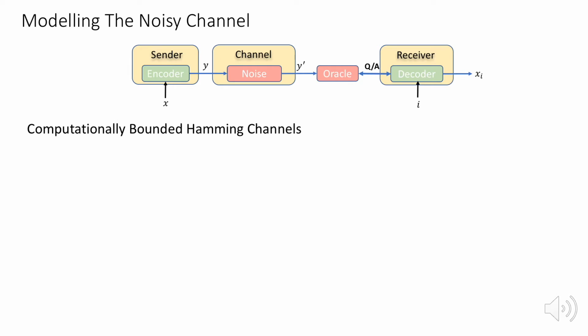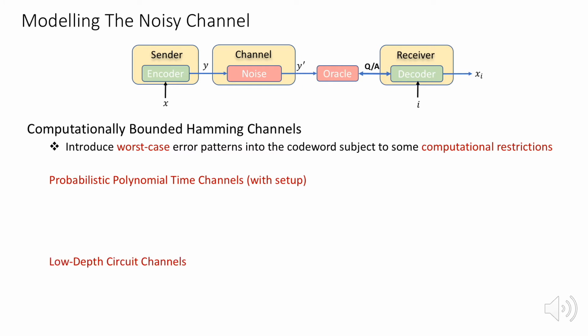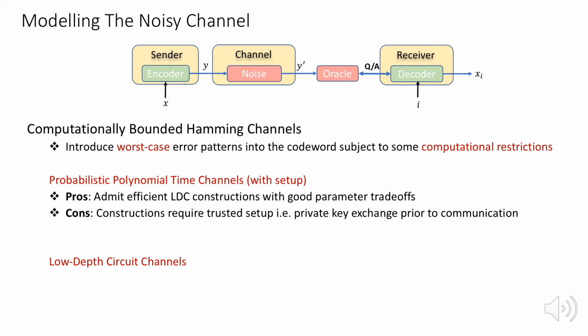Recent lines of work have started focusing on computationally bounded Hamming channels, which introduce worst-case error patterns into the code word, subject to some computational restrictions on the code. Two examples of such channels are PPT channels, introduced by Lipton, and simple circuit channels, introduced by Goswami and Smith. These also have their trade-offs. PPT channels have amazing LDCs with excellent parameter trade-offs. However, the current constructions require private key exchange between sender and receiver prior to communication.